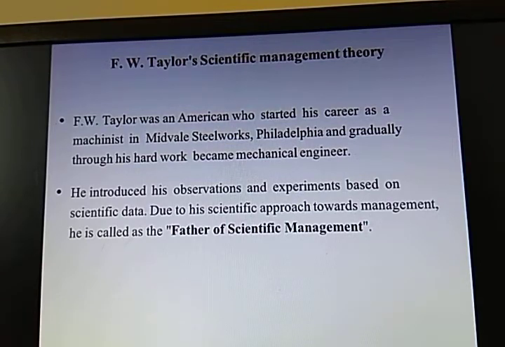Students, now we will go ahead with the second person. Let us know about him. He is Frederick William Taylor, known as F.W. Taylor. He also talked about management theory. His management theory is known as Taylor's scientific management theory. Now who was this F.W. Taylor? Let us see. This F.W. Taylor was an American who started his career as a machinist. He was a machinist in Midvale Steelworks, situated in Philadelphia, America. And gradually, through his hard work and development, he became a mechanical engineer.